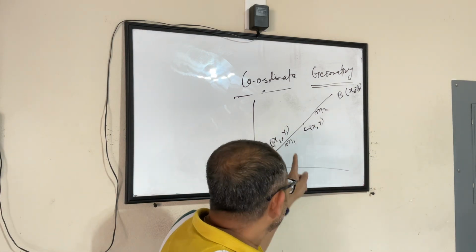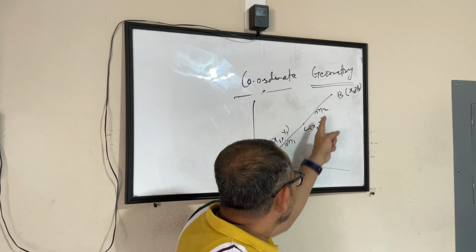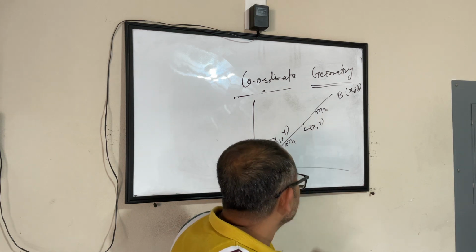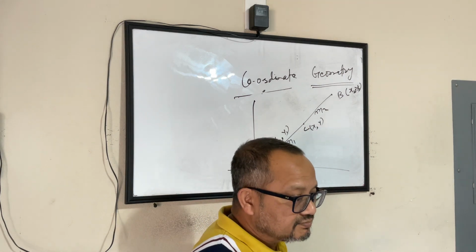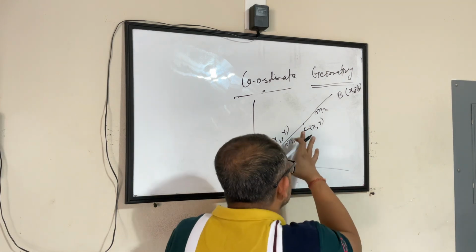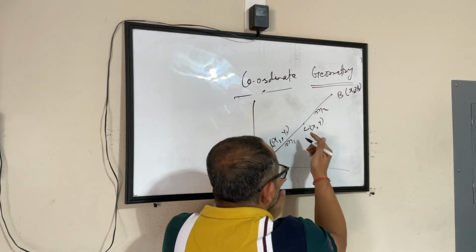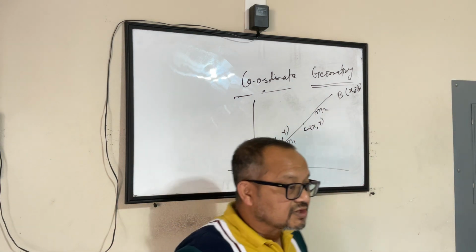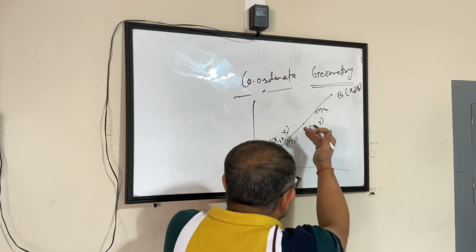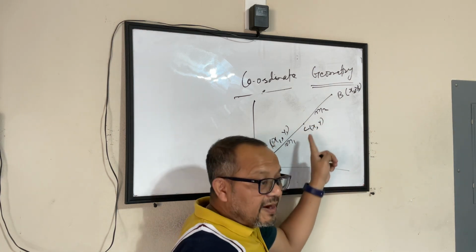Now this m1 could be 2 and this m2 could be 4, so 1 is to 2. Or m1 could be 1 and this could be 5, so 1 is to 5. This just tells you how you can split this line. Any point on the line can split it in a certain ratio. That is what is called the section formula, meaning you are finding a section of a line by identifying a point.